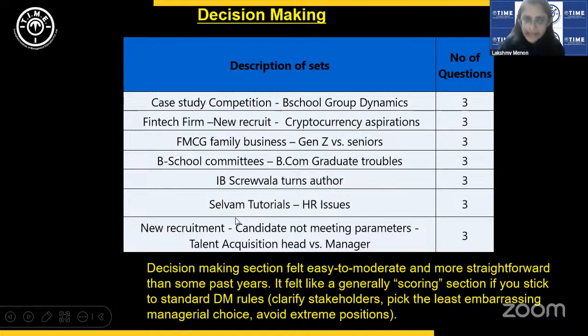Then another one about a test prep tutorial center, where a new HR and finance manager is recruited and she decides to sort out some issues which she thought were there in the salary structure. So it was an HR case basically. There were some issues with the salary structure. She thought she would even them out, but then she was met with a lot of resistance from the management. Then what should she do?